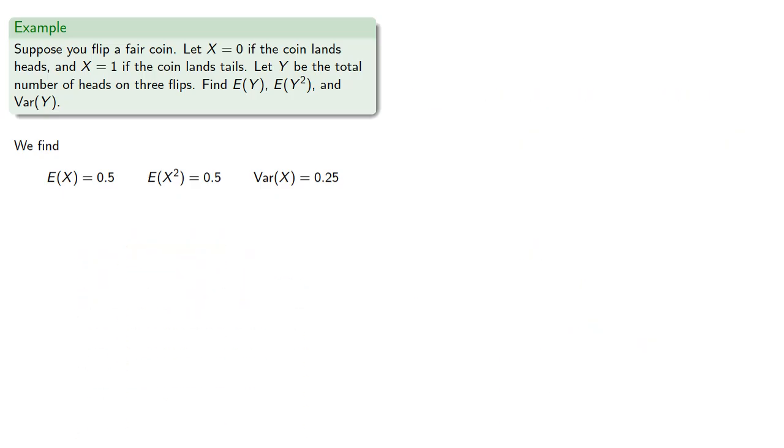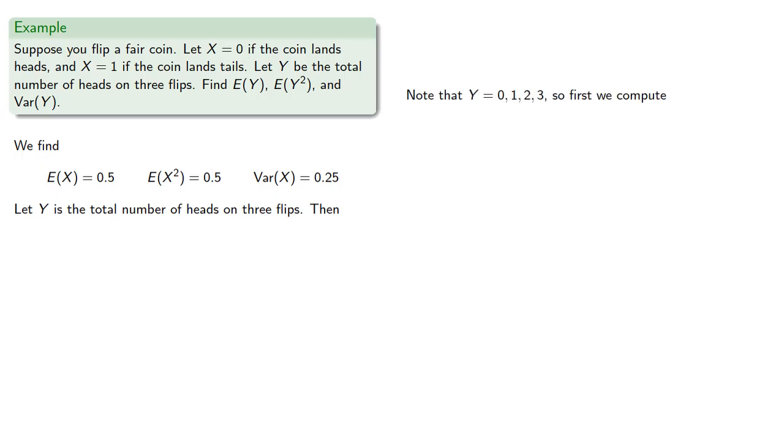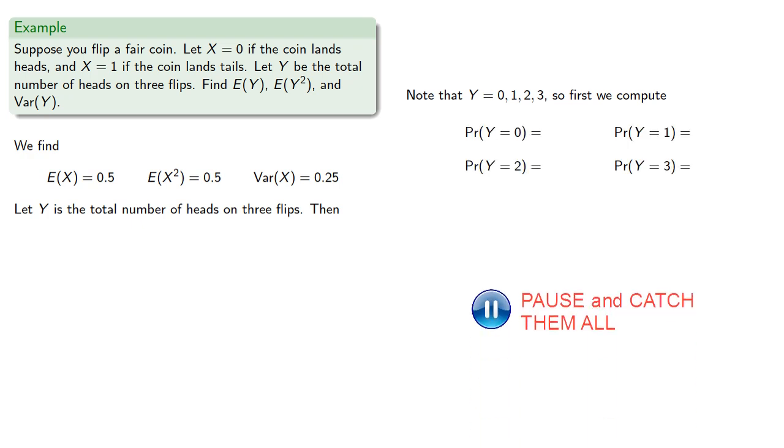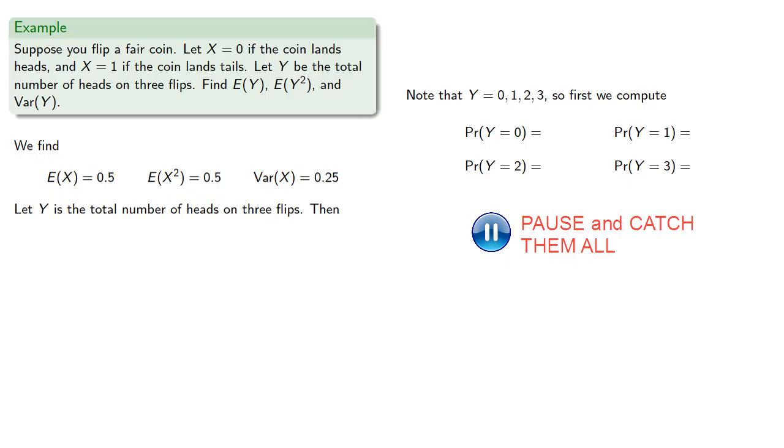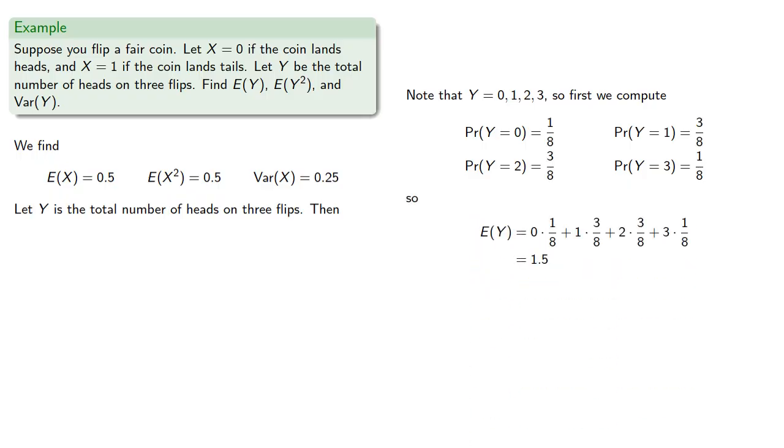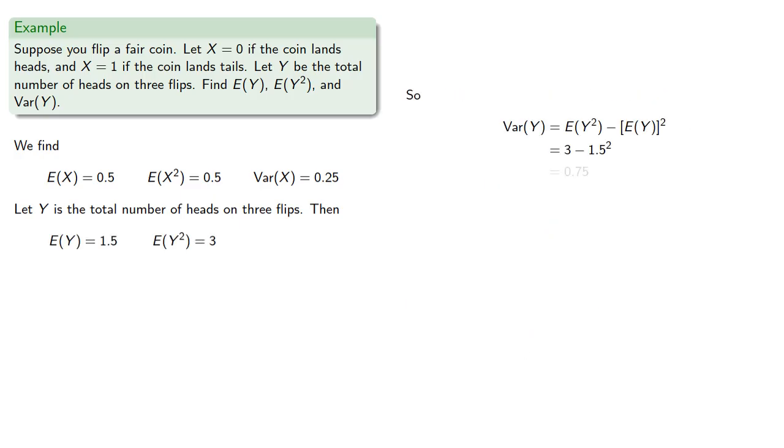Now, if we flip the coin 3 times, then y could be 0, 1, 2, or 3, and so we compute the probability that y is 0, 1, 2, or 3, and find. So our expected value of y is, and our expected value of y squared is. And so our variance is.